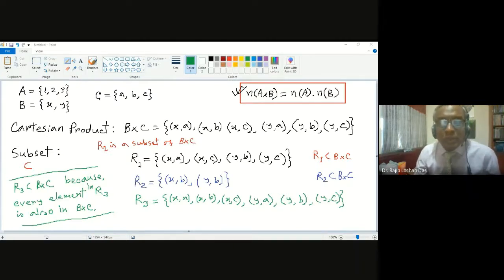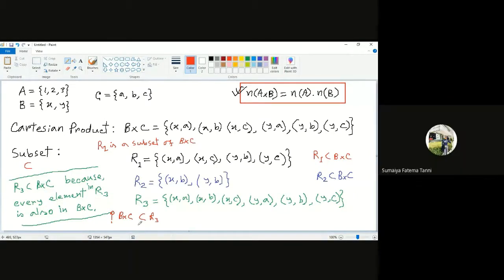So you can ask me the question: in this logic, can you say B cross C is also a subset of R3? You got my question? Yes, sir.